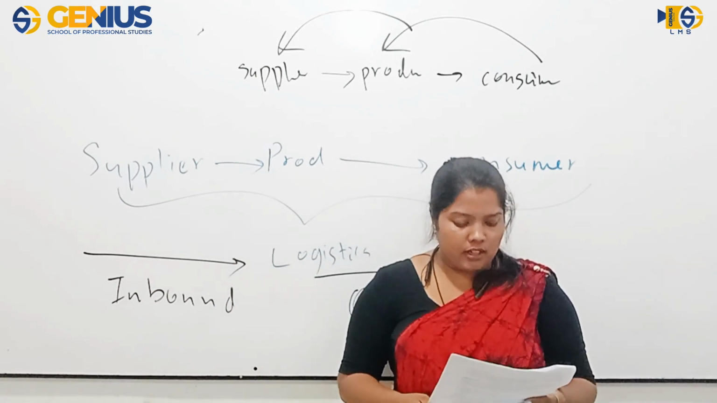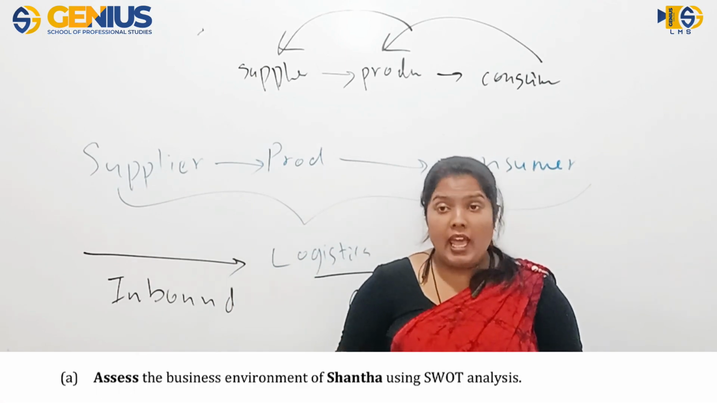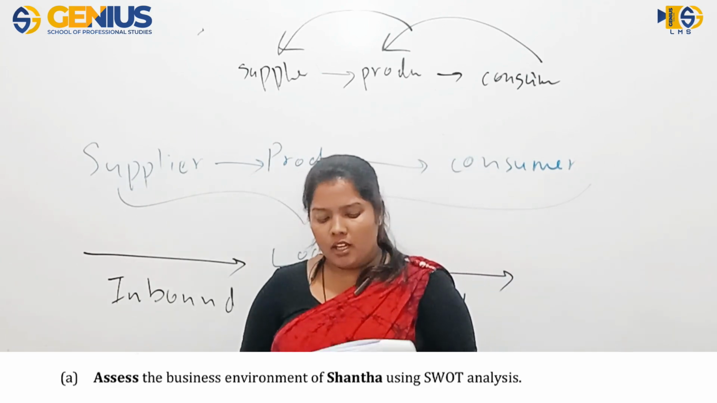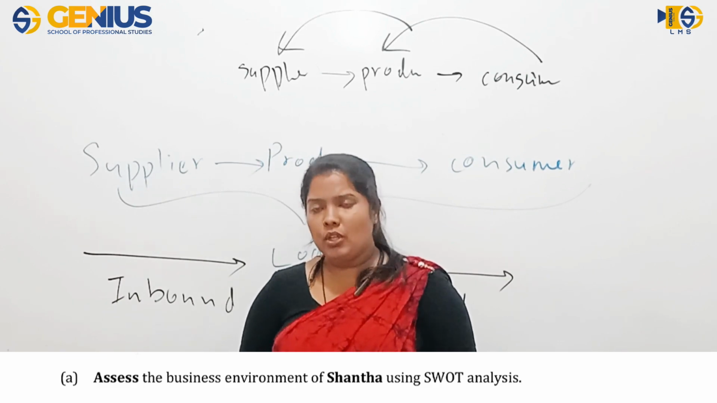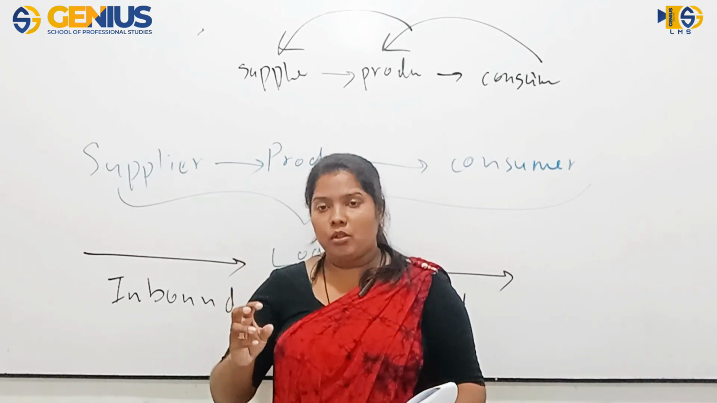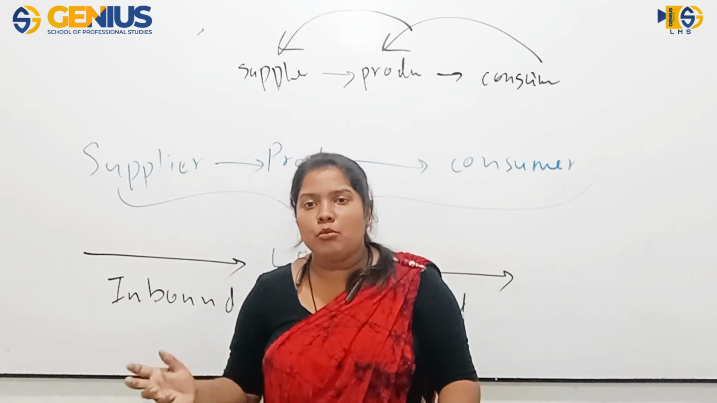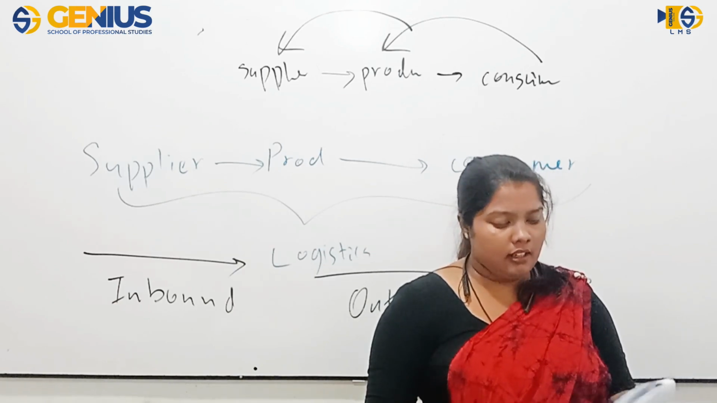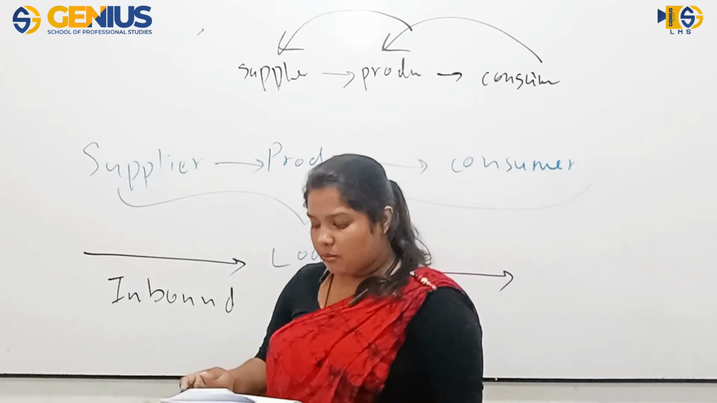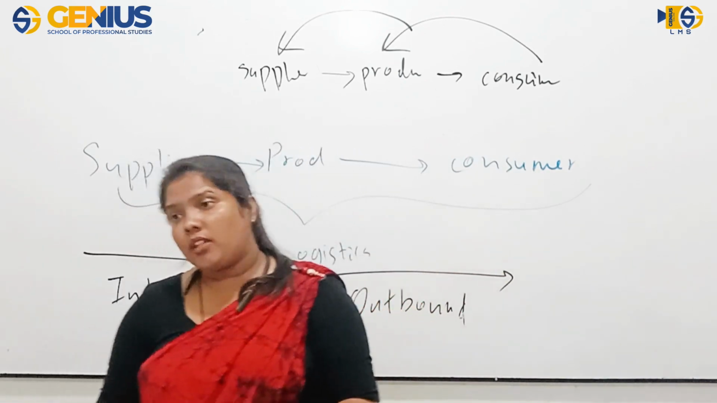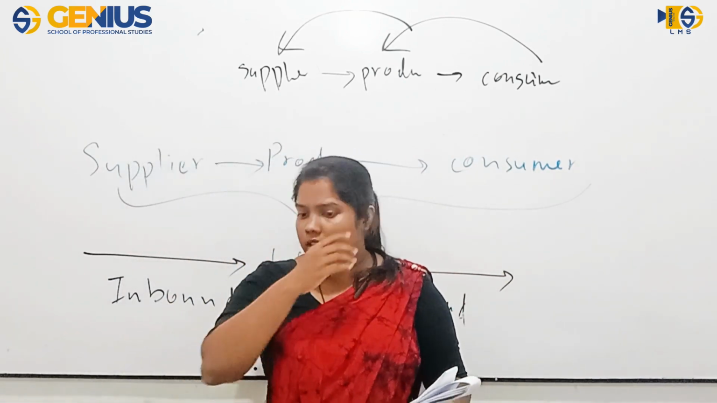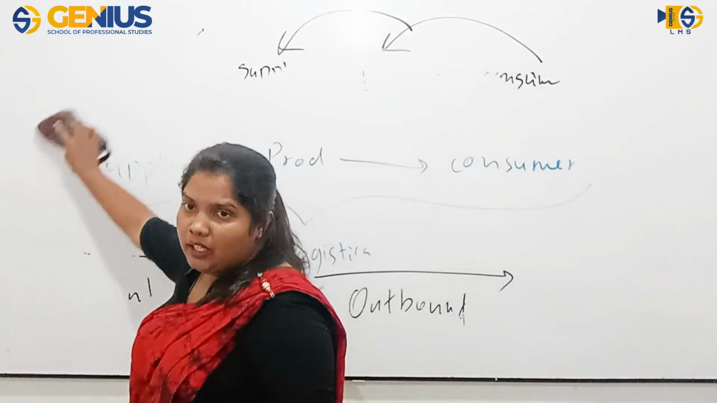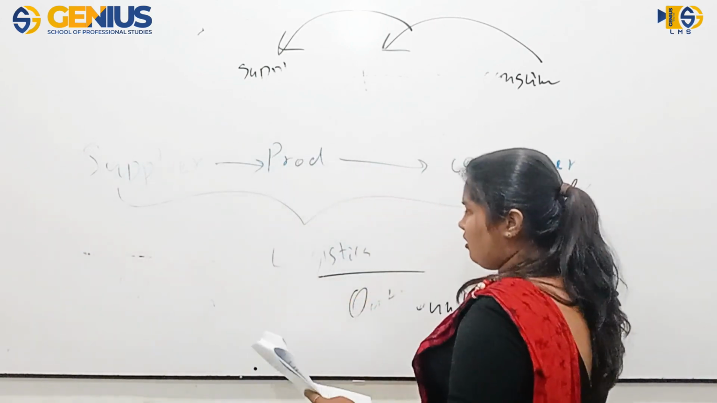Let's go to the first one. There you are asked to assess the business environment of Shanta using a SWOT analysis. So there you have to assess, which means you can't just define or simply explain that and move on. You should do something more here. You are asked to assess the business environment of Shanta using a SWOT analysis. What is a SWOT analysis? What does SWOT stand for? SWOT: strengths, weaknesses, opportunities and threats.